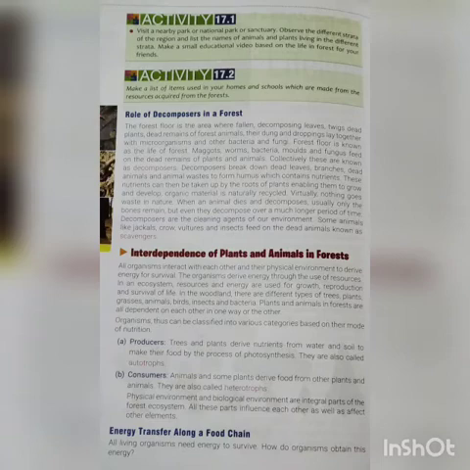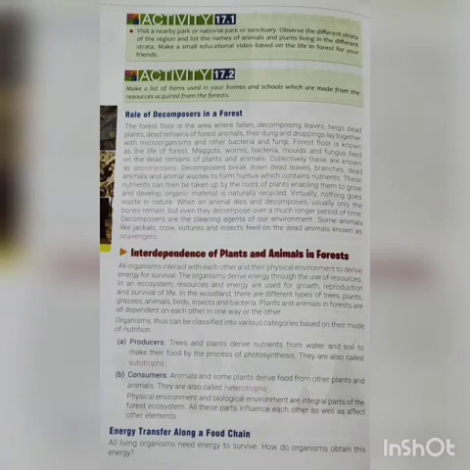So students, organisms are classified into two modes of nutrition. They are producers, the trees and plants, who get their nutrition from water and soil to make their own food by the process of photosynthesis. That is why they are called autotrophs or producers. And the animals and some plants who depend directly or indirectly on plants and animals are called heterotrophs.